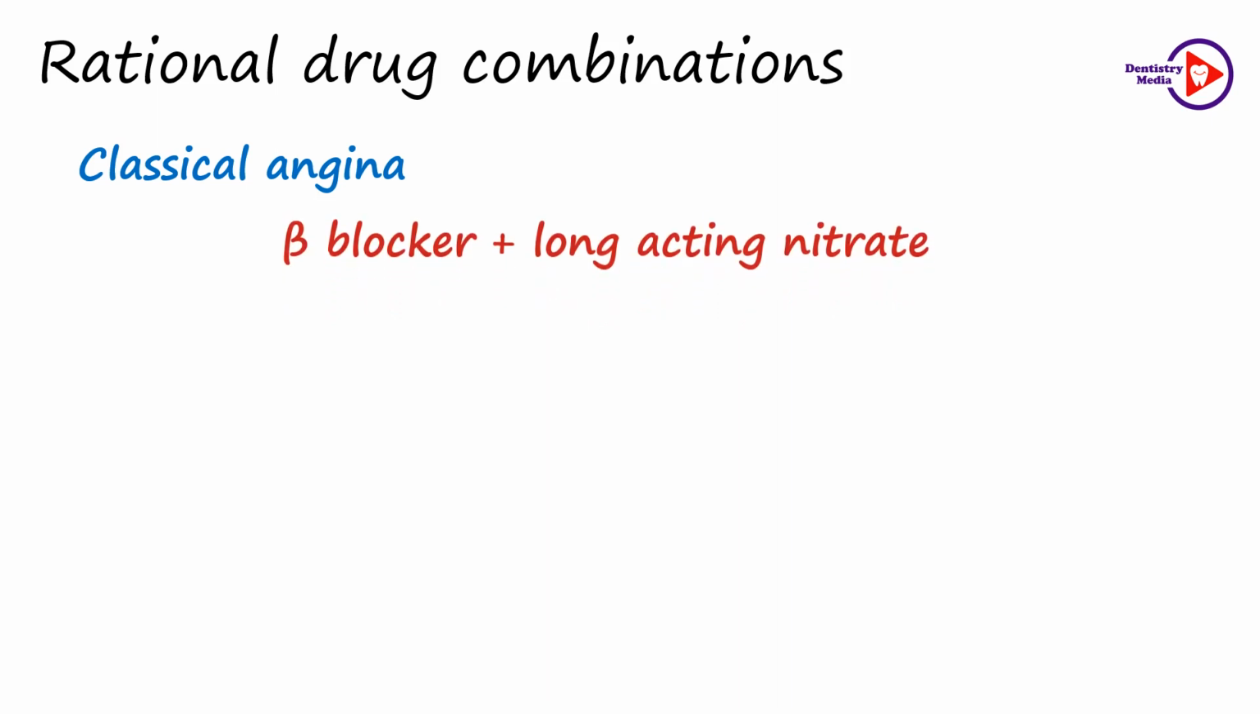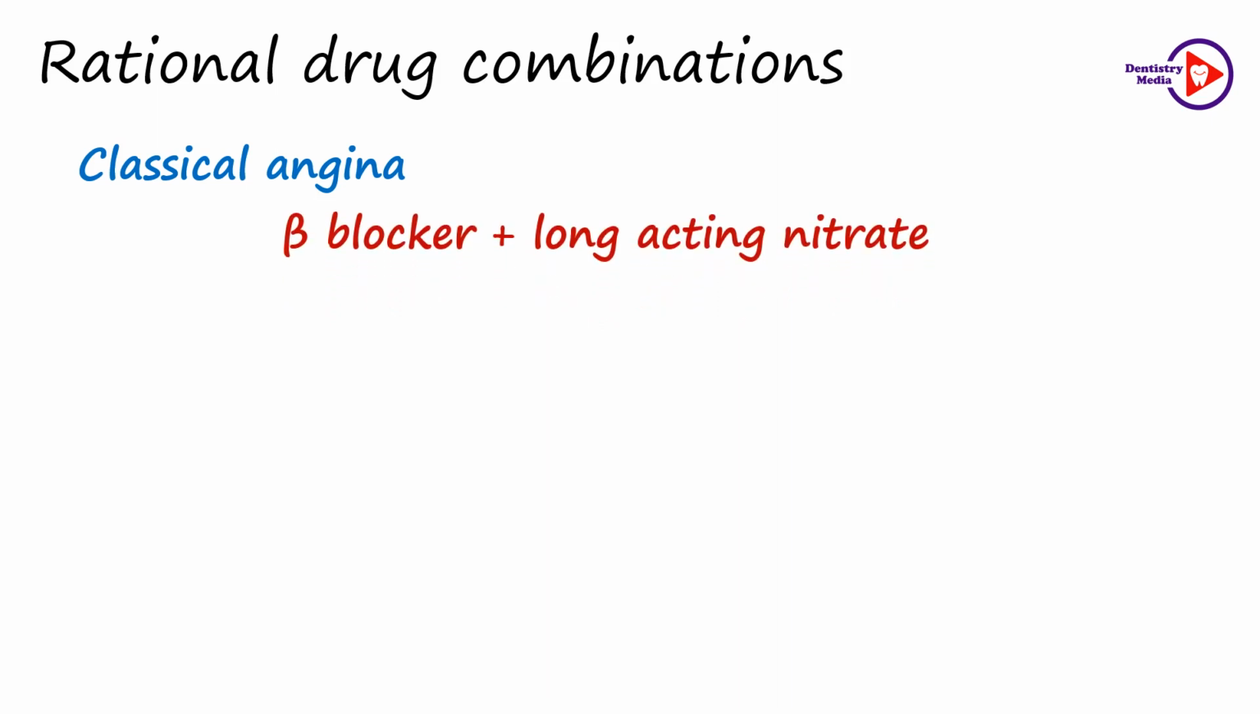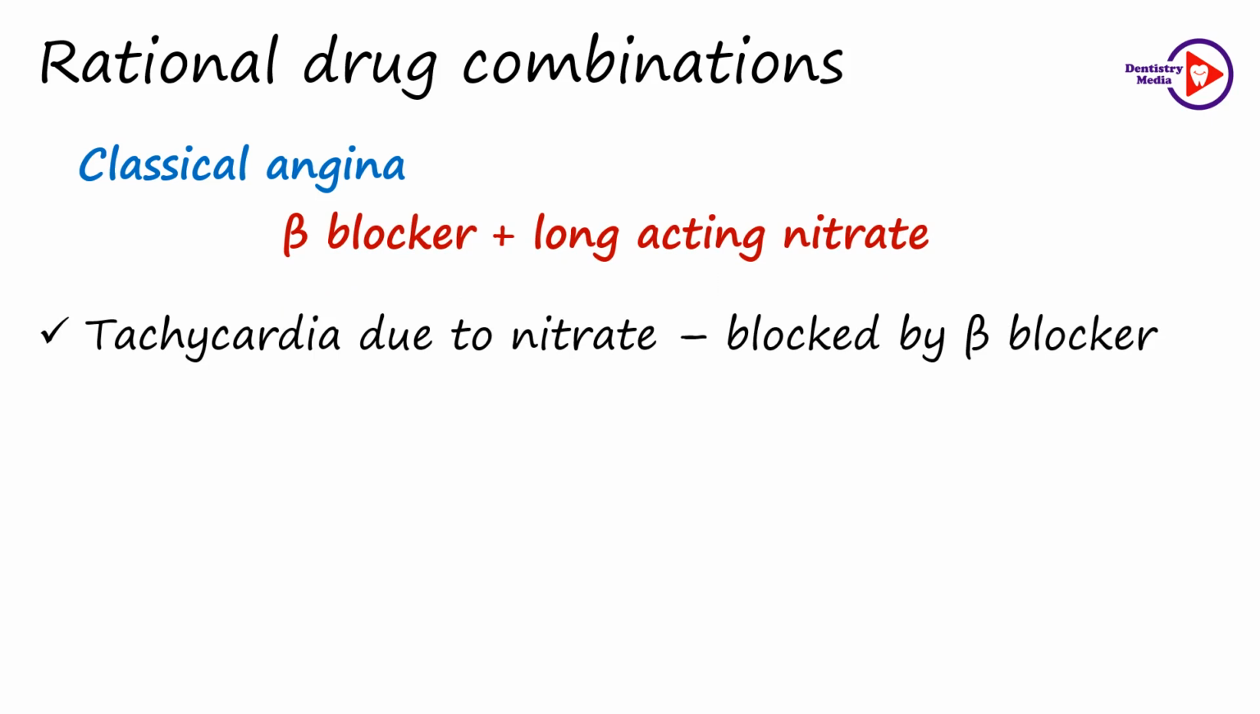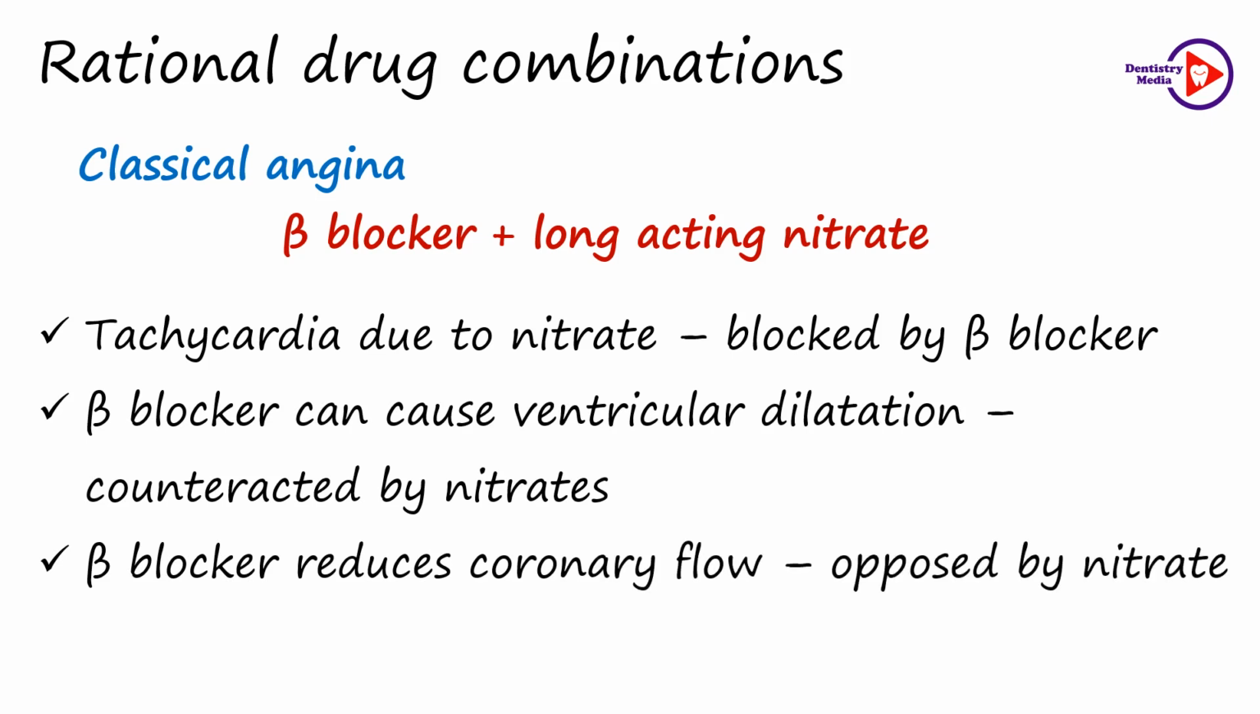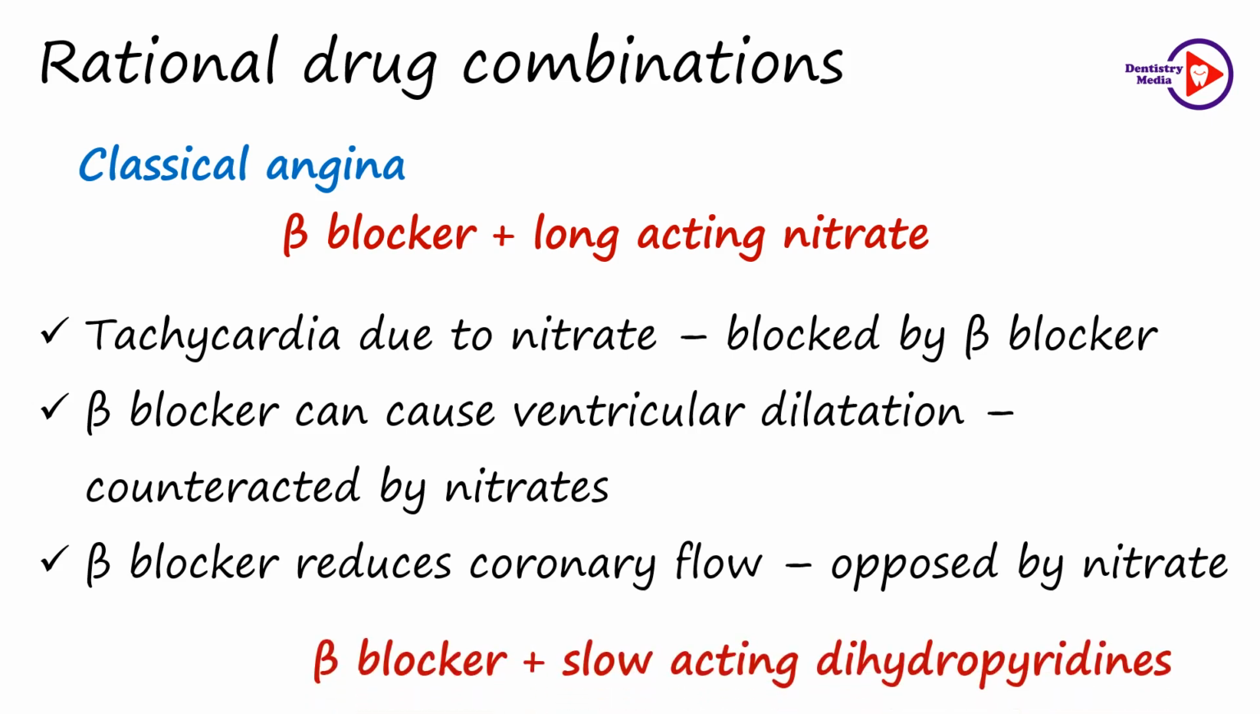When monotherapy is inadequate to provide adequate relief, concurrent use of 2 or 3 drugs can be done. The rational drug combination in the management of classical angina is a beta blocker with a long-acting nitrate. They have the added advantage that the tachycardia caused by the nitrates can be blocked by the beta blocker. The tendency of the beta blocker to cause ventricular dilatation can be counteracted by the nitrates, and the tendency of the beta blocker to reduce the total coronary flow can be opposed by the nitrates. The above advantage can also be obtained by the combination of a beta blocker with a slow-acting dihydropyridine.